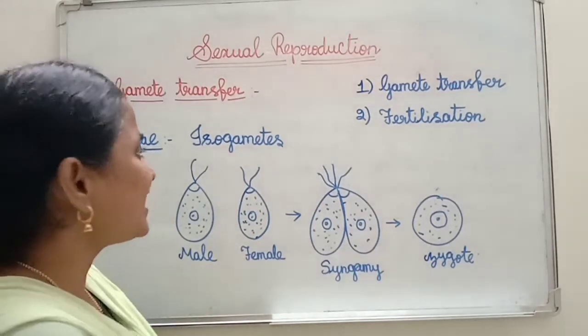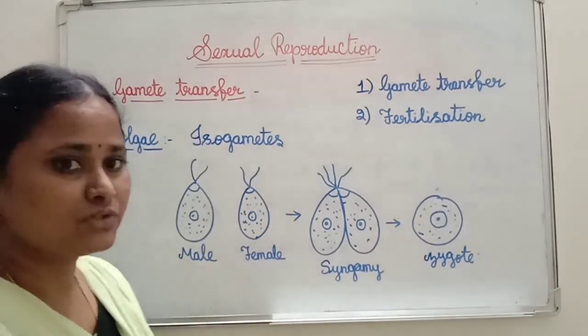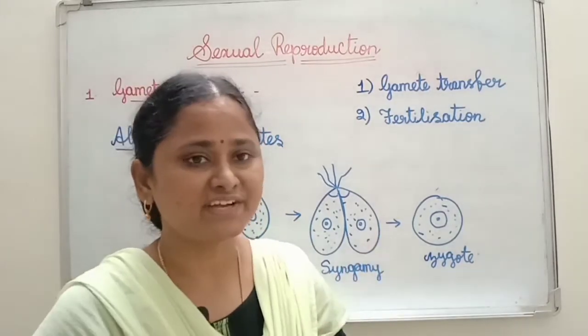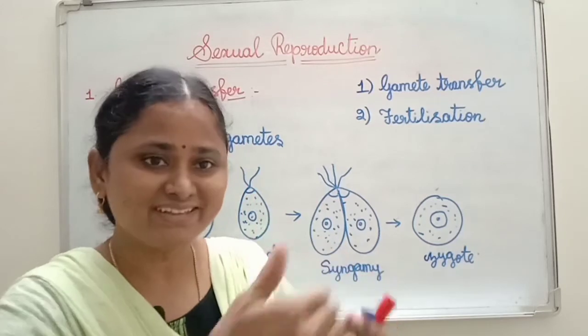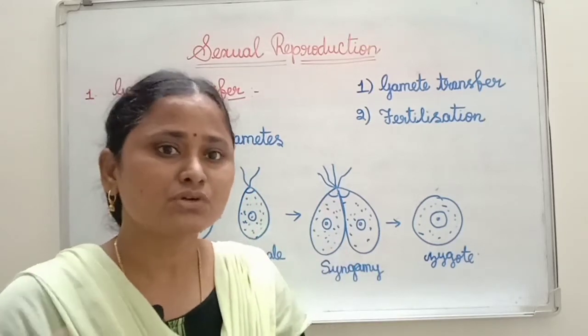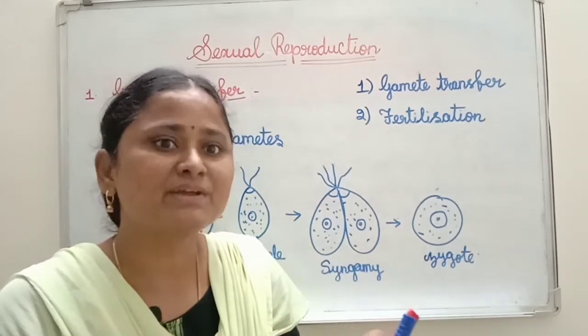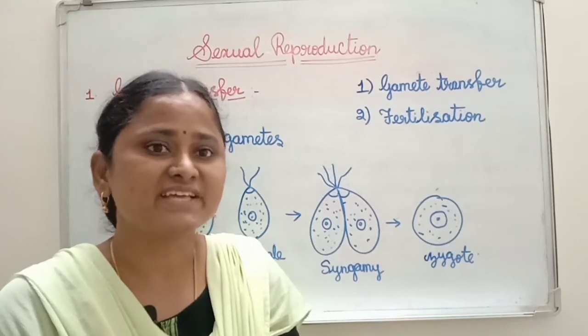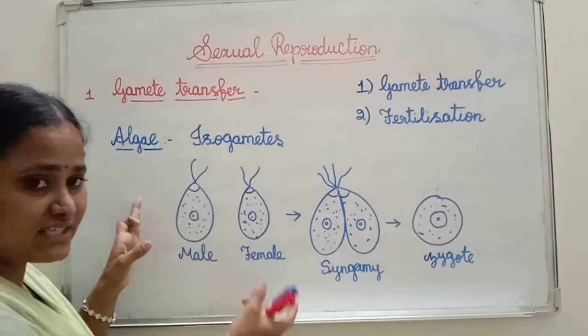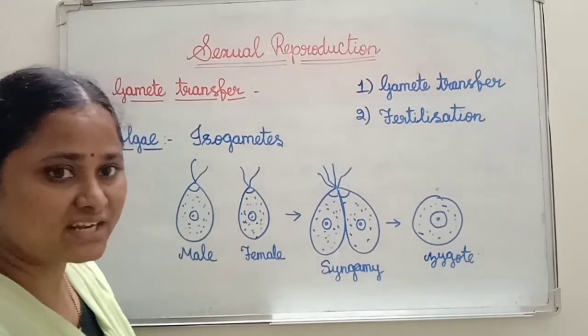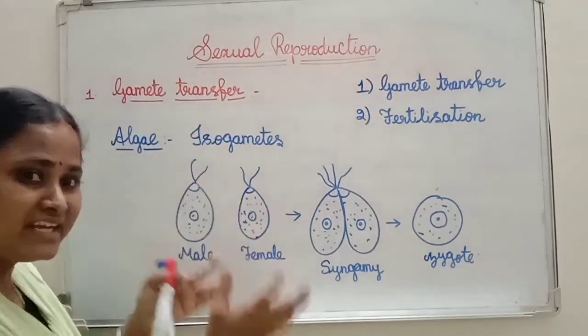Not only in algae, if you see bryophytes, pteridophytes and fungi, in these cases the transfer of gametes takes place with the help of water. Even if flagella are there, it requires a medium.